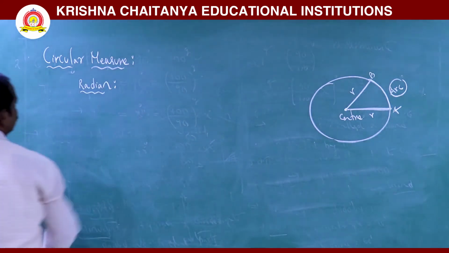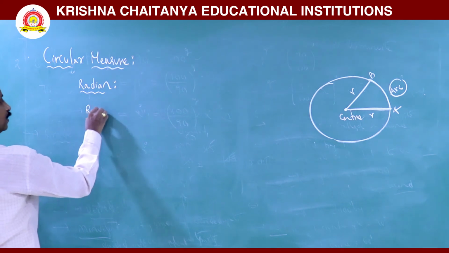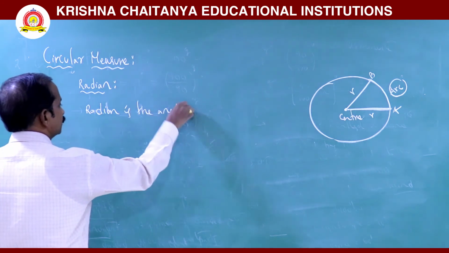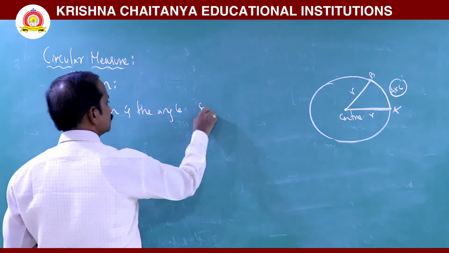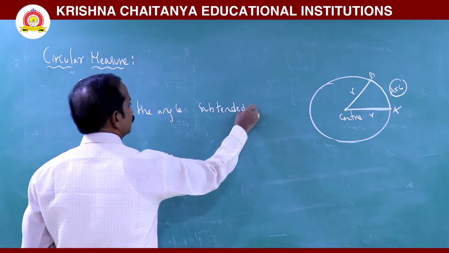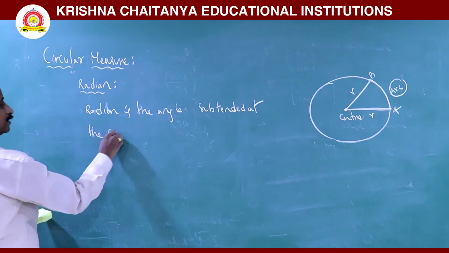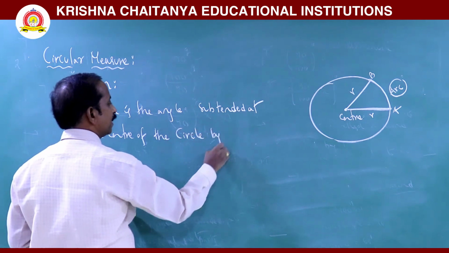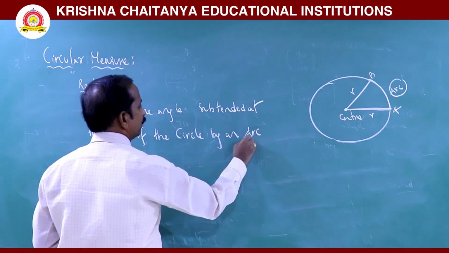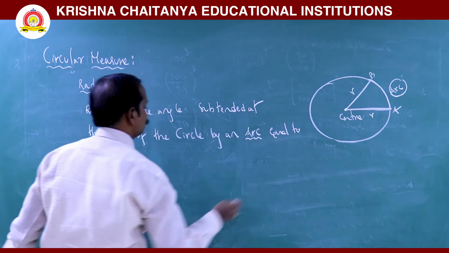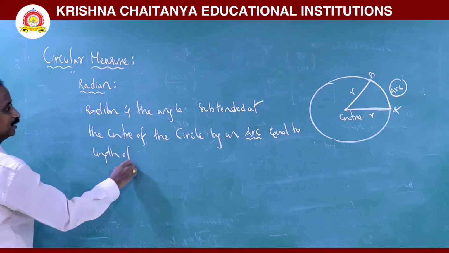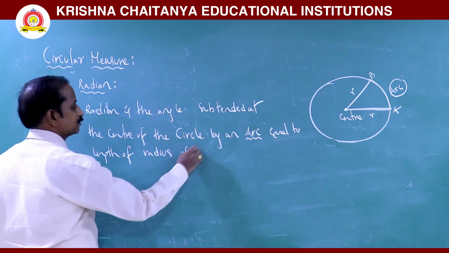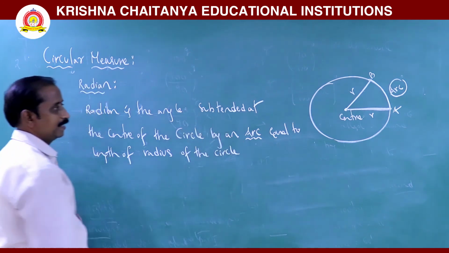Now we discuss radian. Radian is the angle subtended at the center of the circle by an arc equal to the length of the radius of this circle. It is called a radian.